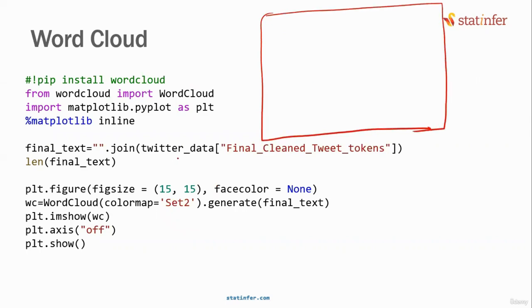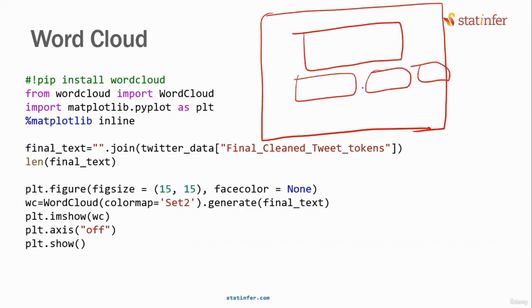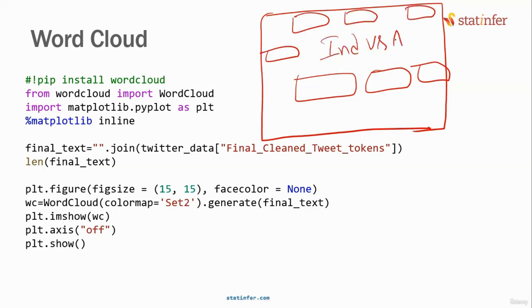A word cloud means the word that is appearing the maximum number of times will come in the larger font. The word that is second most discussed will come in a slightly lesser font. The words that are discussed even fewer times will come in a slightly lesser font. For example, if you take yesterday's and today's Twitter, everybody is talking about the India versus Australia match. A lot of people on Twitter are talking about that, so it will come in the larger font. Some people are talking about Modi, then it will come in the next font. Some people are talking about Rahul Gandhi, then that will come in this way.